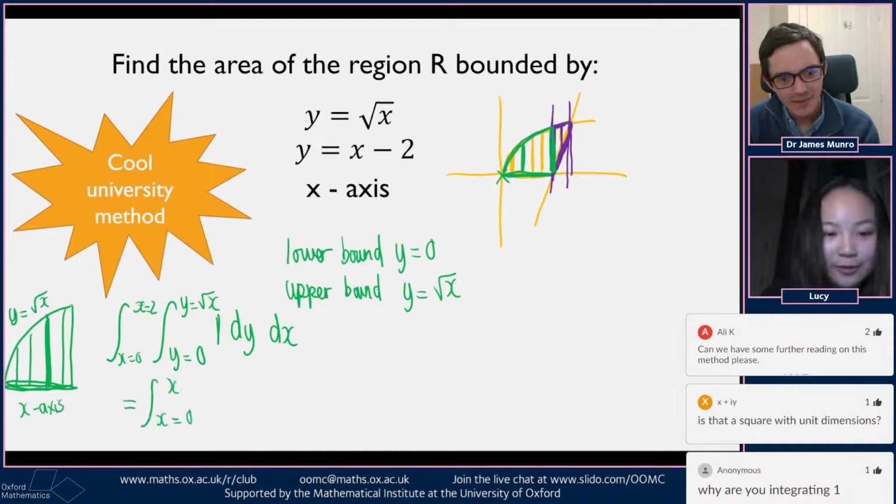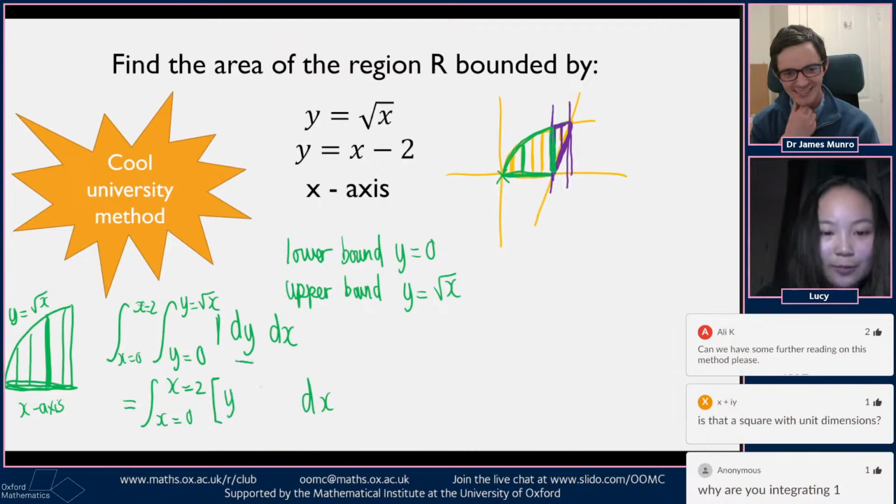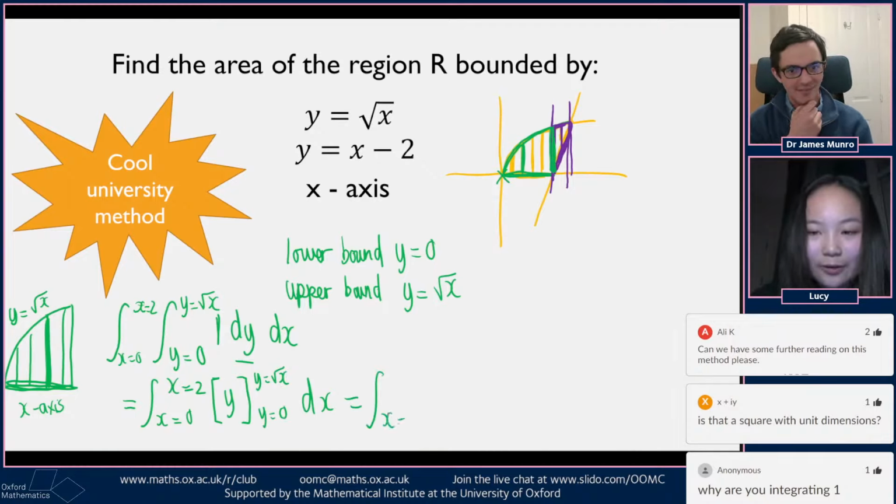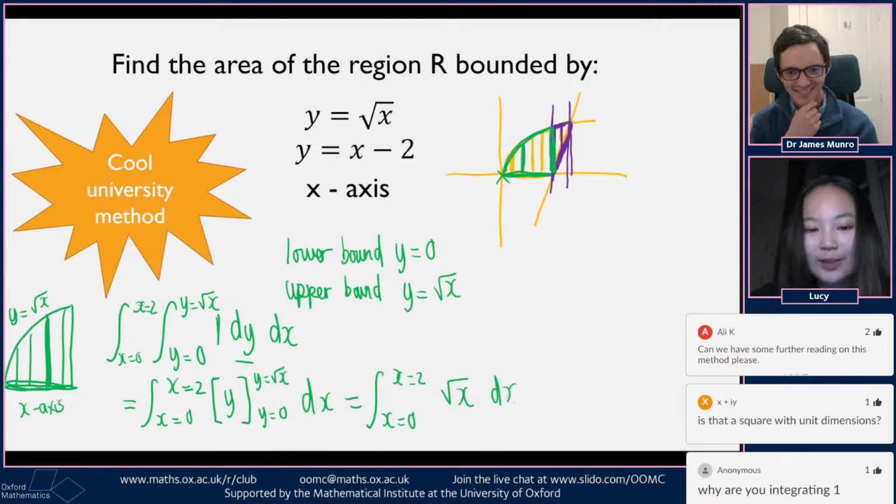Start inside and work our way out. So dx, and then this would be y because it's dy, with limits y equals square root of x and y equals 0, which is equal to the integral between x equals 0 and x equals 2 of square root of x dx.